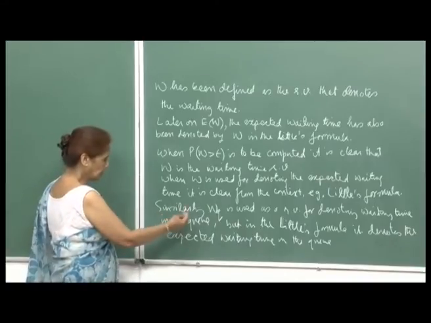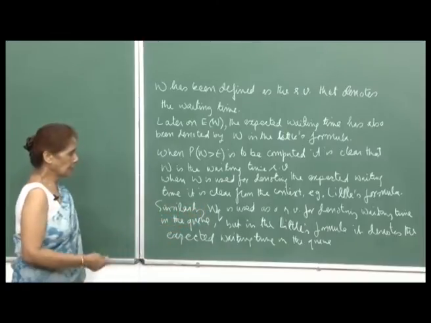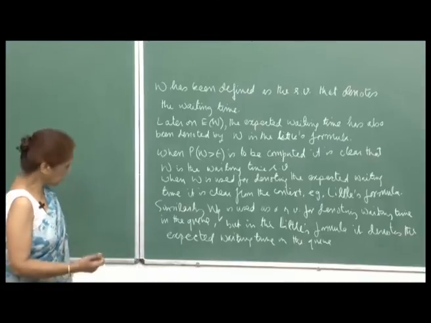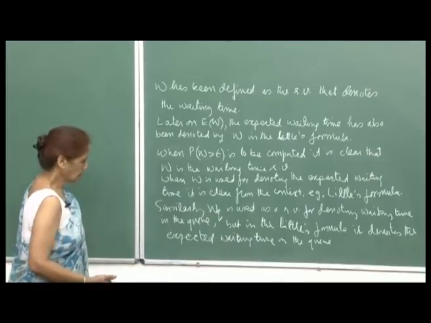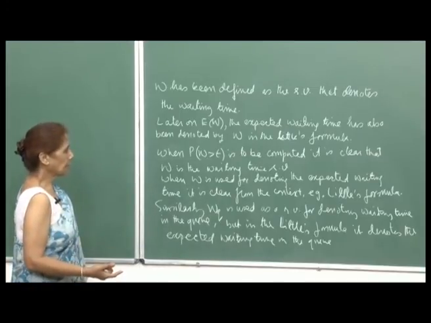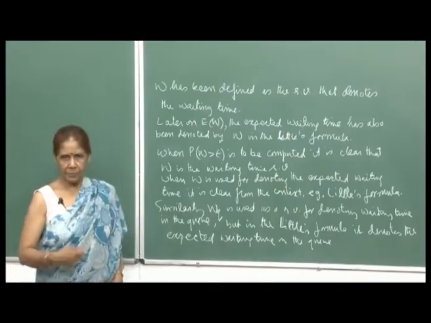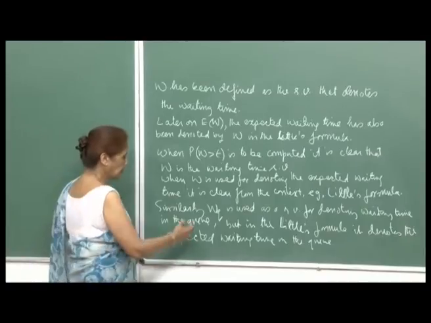I just want to make it clear that it should be possible to see from the context in what way W is being used, and the same holds for W q, because W q I am using as a notation for denoting the random variable for the waiting time in the queue, just before your turn comes to be serviced. So, before that is the time you spend in the queue.